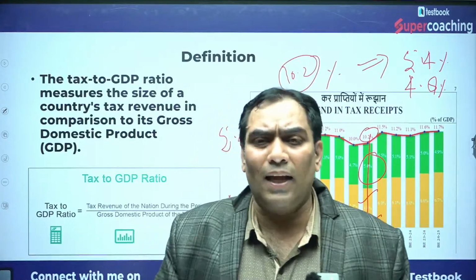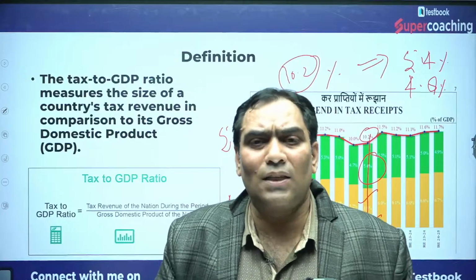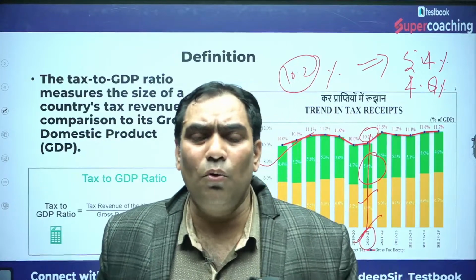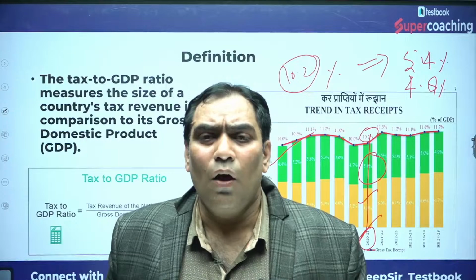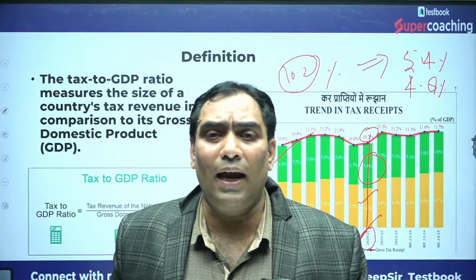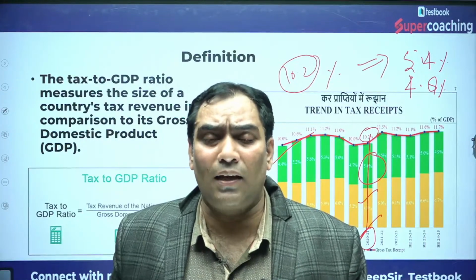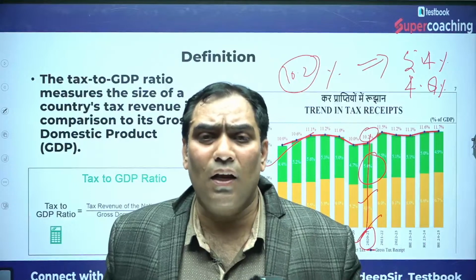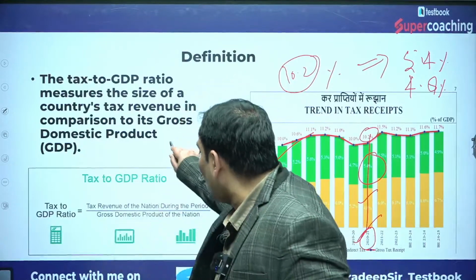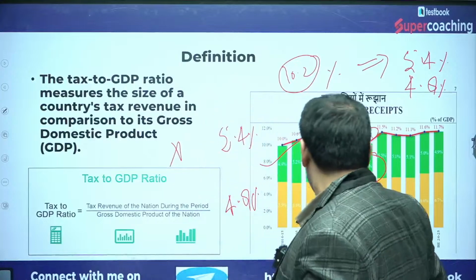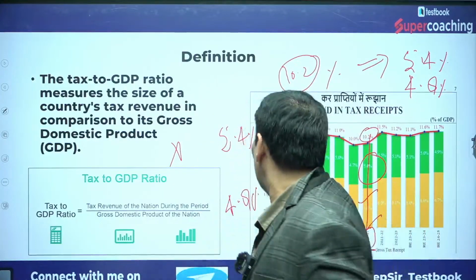They may also give the statement that the contribution of indirect taxes was never more than direct taxes throughout the years, which is also wrong, because it was more in 2021.